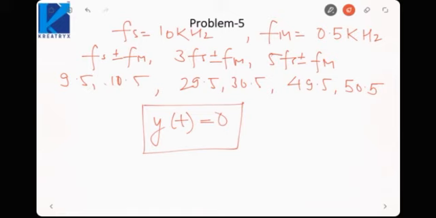Is it fine? Because no frequency is less than the filter cutoff frequency, all frequencies present in the signal would be filtered out. So in this question you need to take care that we have been given alternating pulses, so the spectrum will not be directly delta(omega minus n omega s). N would be odd here because the signal is half wave symmetric, so we will have only odd harmonics, which leads to all the frequency components being filtered out, and the output becomes 0.